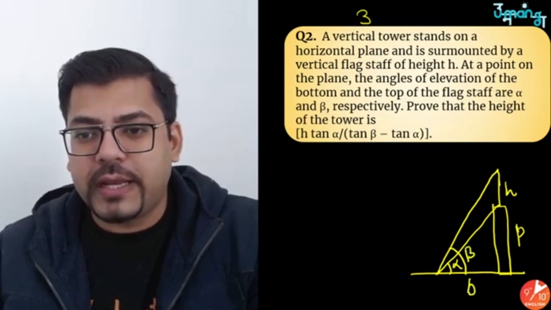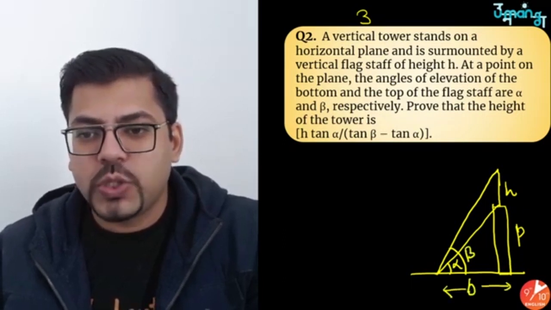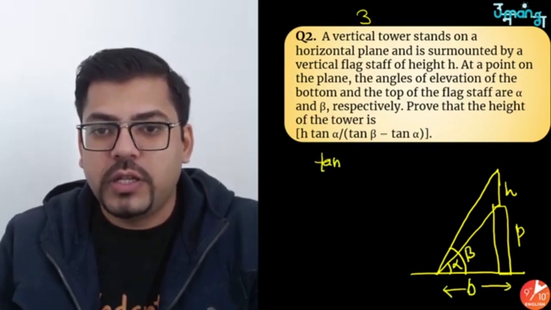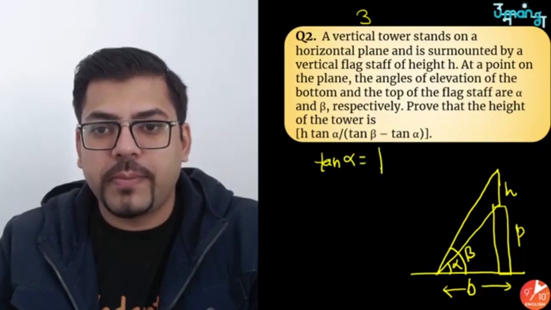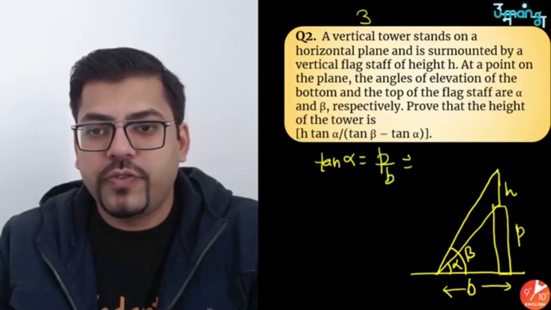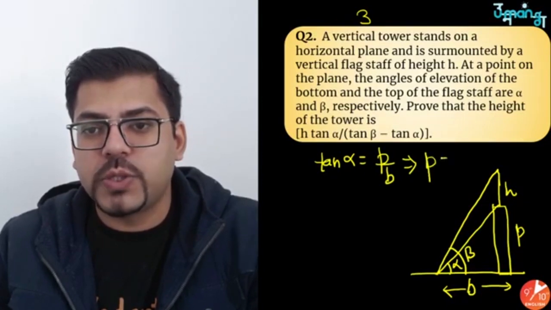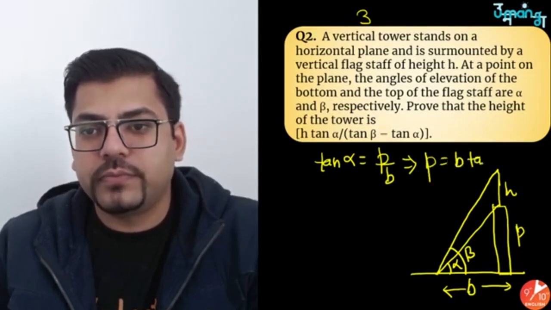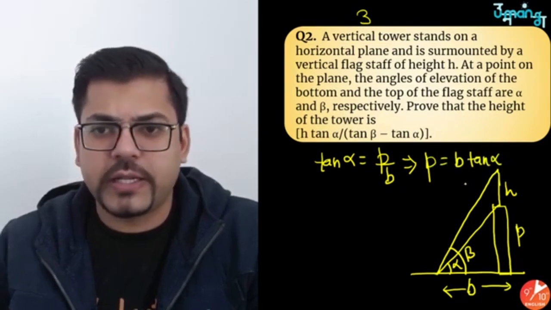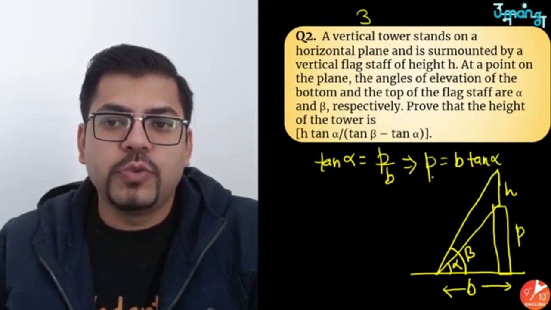Exactly the same thing you will apply. Let's assume this as base. So first of all I'll apply tan alpha. Now you know tan alpha is perpendicular upon base. From here you get P is equal to b tan alpha. Correct? Fine. Let's move on.